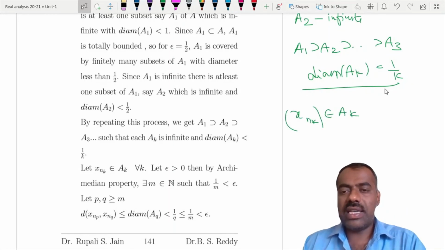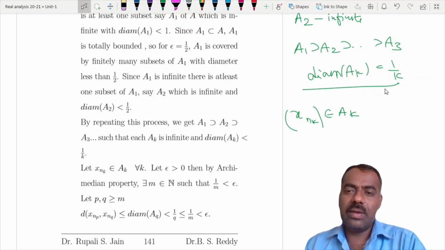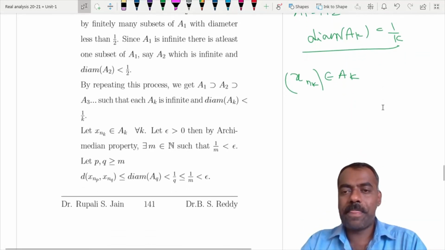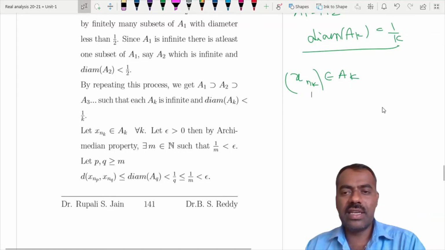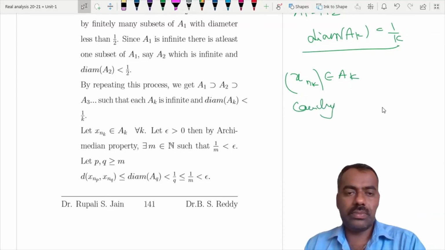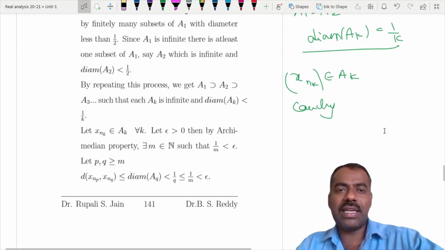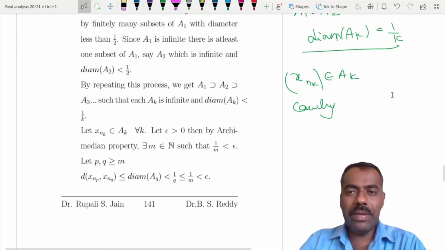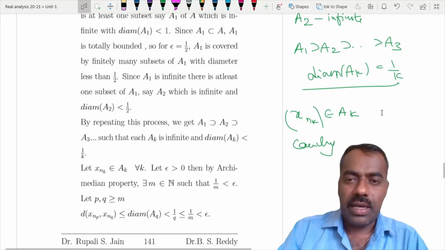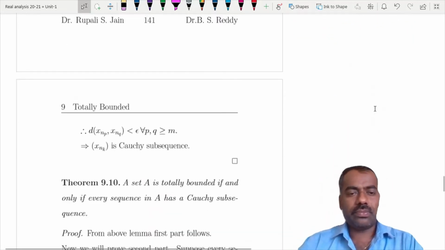You can check that this x_nk converges because of the diameter property, and hence we get a subsequence which is Cauchy. So how we are getting the elements is important: from total boundedness and covering by sets of small diameter.